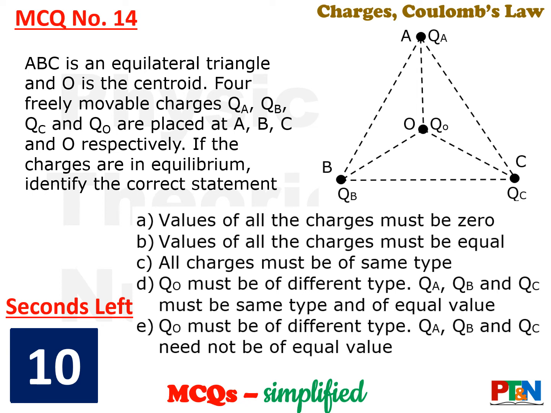QA, QB, QC must be of the same type and of equal value. Option E. QO must be of a different type. QA, QB, QC need not be of equal value. You have 10 seconds. We have already read the options, you just need to think. Your timer starts now.